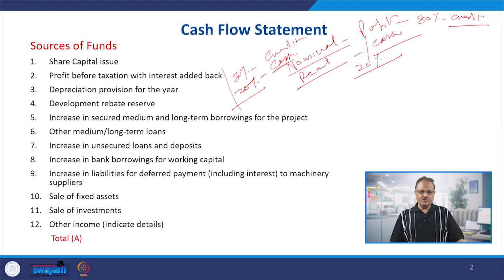You are showing that you are going to be a profit making firm, but where is the cash? Only 20% of the cash would be available with you, and if you are going to run the show with 20% of the cash, how would you fund the firm's operations for the subsequent periods? So they want to be very clear about it.